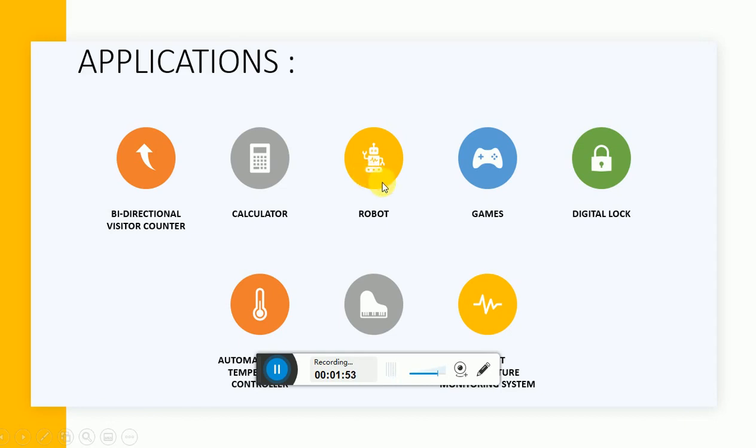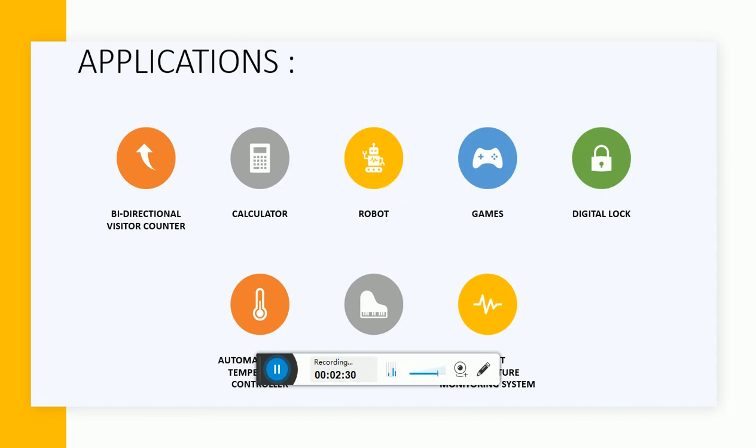Now very sophisticated robots are available in the market, but if I want to learn how a robot works, first of all I need to start with a robot with a simple button control, like how we play a video game. We press a forward button so our car moves ahead, or if I press a backward button the car moves behind. So I can use motors to rotate the wheels, and I can control it with buttons.